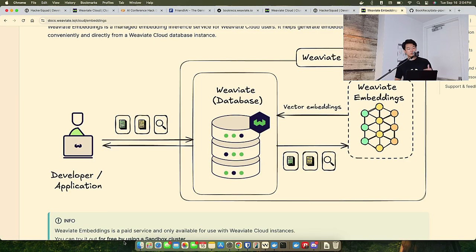You're the developer, you're building your application, you're making API calls to the Weaviate vector database. That's basically going to be your queries and your ingestion pipeline. If you send in some JSON that you want vectorized, you can rely on this thing called Weaviate Embeddings right over here on the right. What Weaviate Embeddings does is it's a server that runs an embedding model. It'll vectorize that data set and then send back the vector into Weaviate directly. It's super straightforward, it's super easy to work with, and it's super fast.